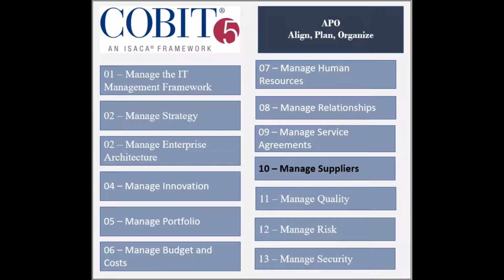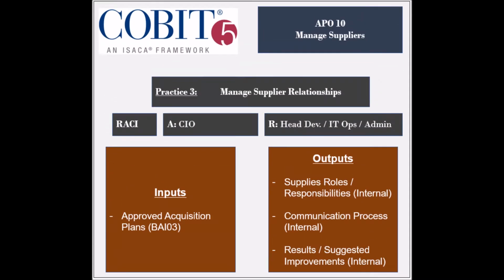The 10th process of the Align, Plan and Organize domain, called Manage Suppliers, has 5 practices. The third practice is to manage supplier relationships. From a RACI charts perspective, the entities that are responsible are the head development, the head IT operations, and the head IT administration. The entity that is held accountable is the Chief Information Officer.